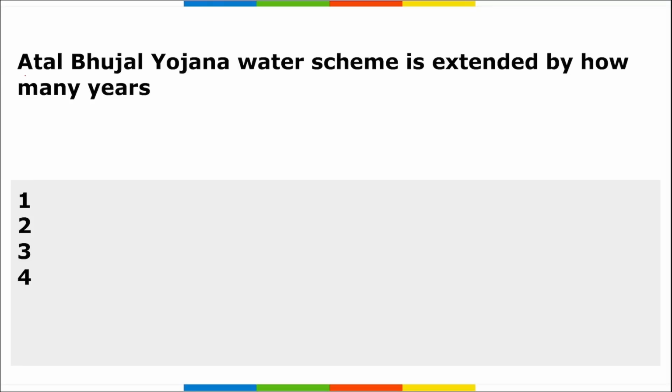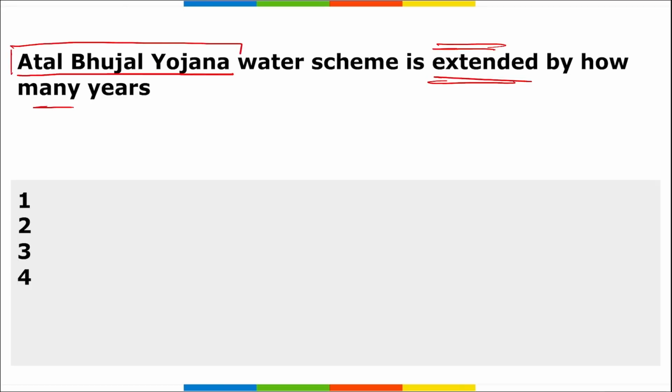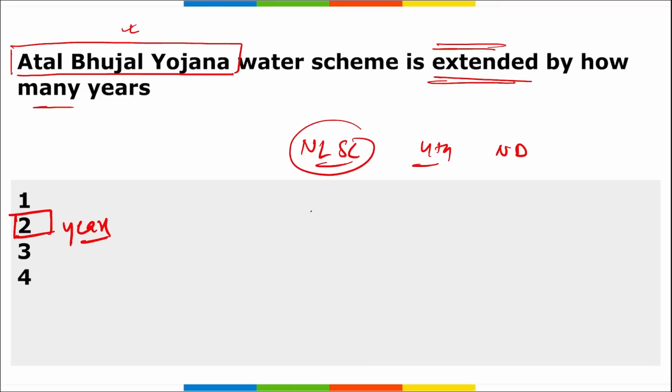Moving on. Next is Atal Bhujal Yojana. This is a water scheme, and this water scheme has been extended by how many years? So we are talking about Atal Bhujal Yojana. Right? Remember, the National Level Steering Committee, during their fourth meeting held in New Delhi, made a decision that this Atal Bhujal Yojana, that is a water scheme, will be extended by another 2 years, and it will be extended till 2025. Correct?